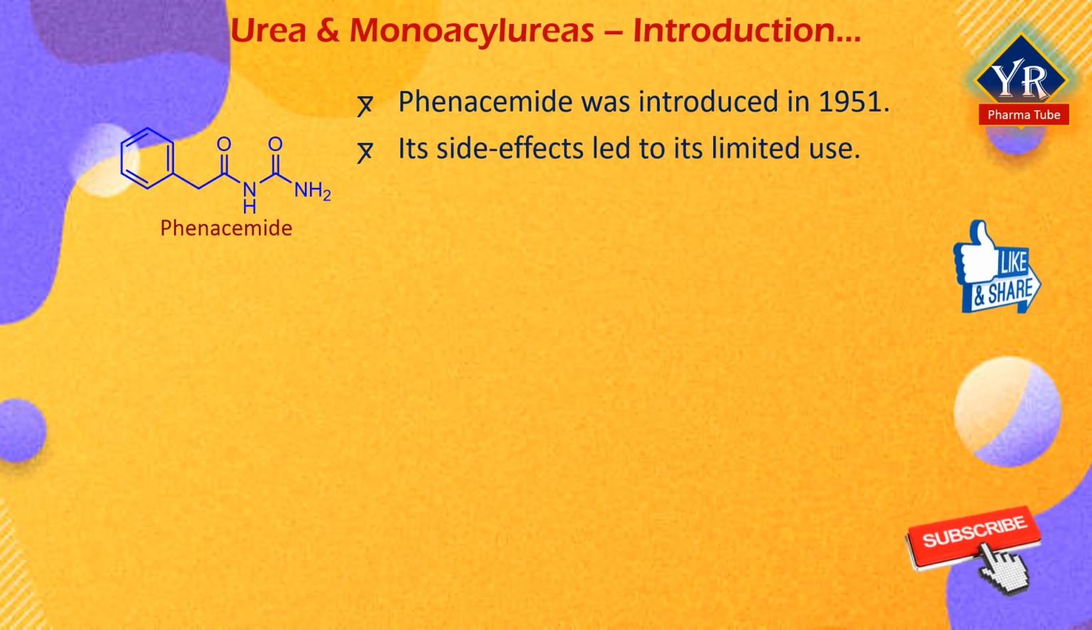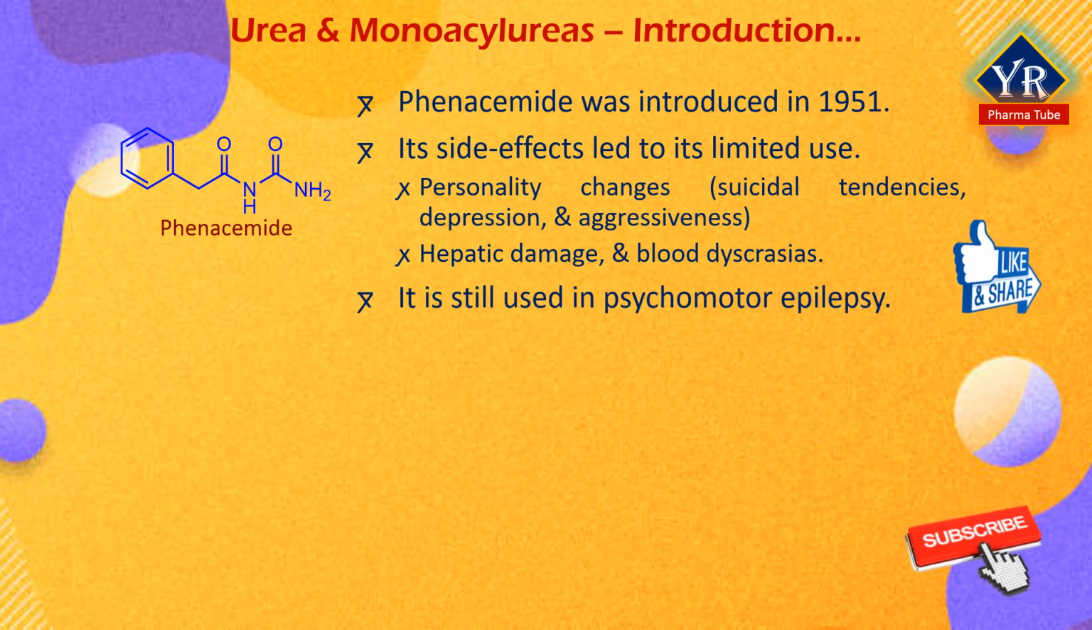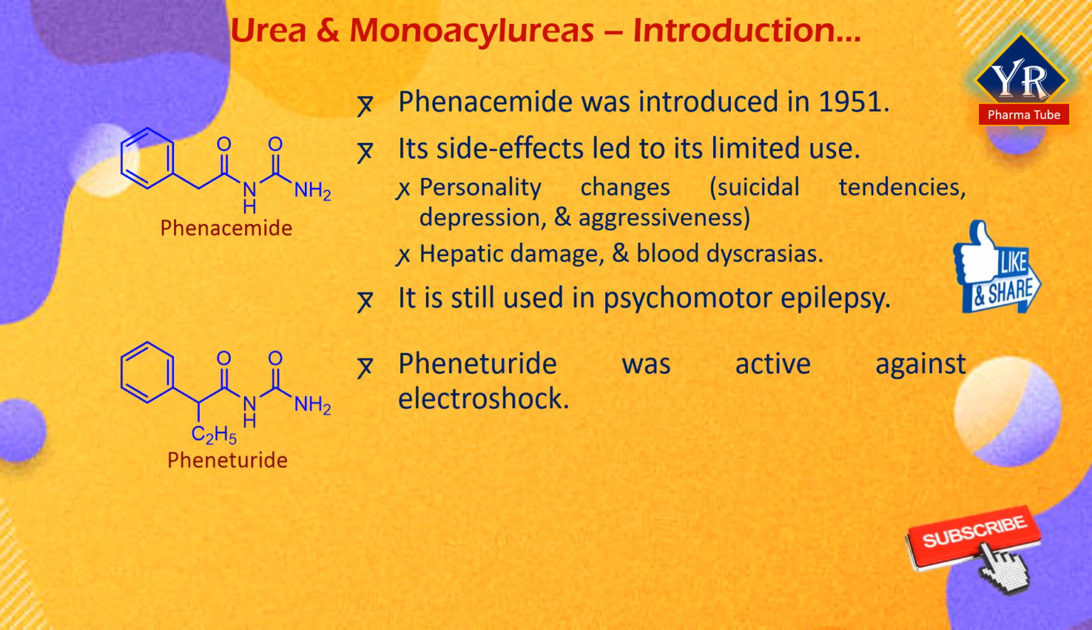However, dangerous side effects including personality changes such as suicidal tendencies, depression, aggressiveness, hepatic damage, and blood dyscrasia have led to its limited use. It is still used in patients who have become refractory to other agents and is useful particularly in psychomotor epilepsy. Pheneturide was shown to be active against electroshock but not metrazole seizures.